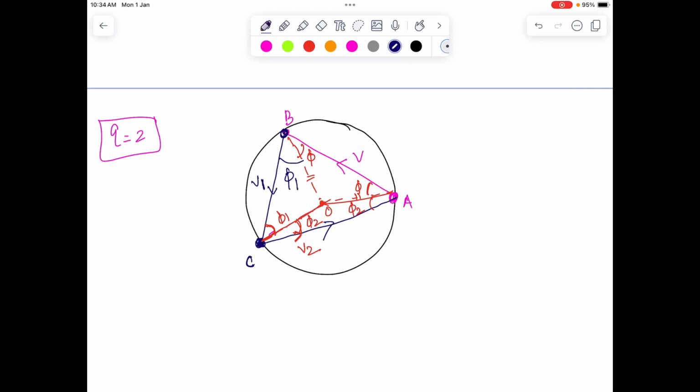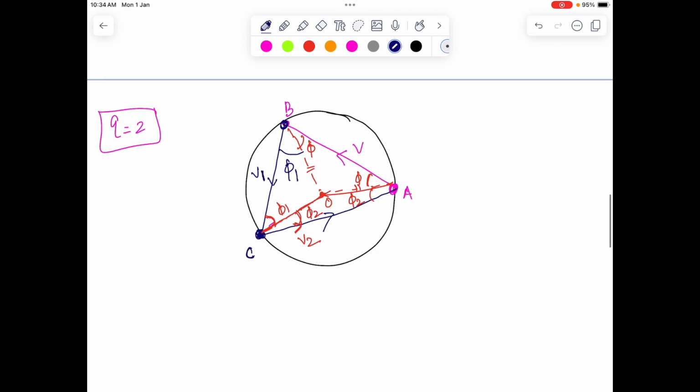So if it has to go back to A, in this case we can clearly see how phi 1 and phi will be related. So we can do basic geometry. This angle is going to be pi minus 2 phi, this is pi minus 2 phi 1, and this is pi minus 2 phi 2, because the sum of angles of a triangle is 180 degrees.